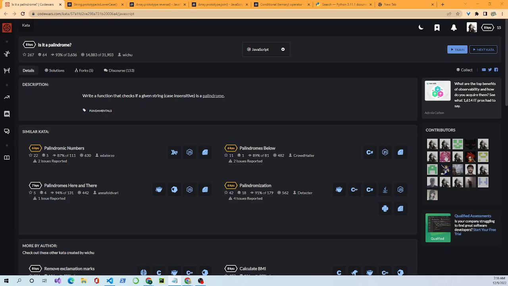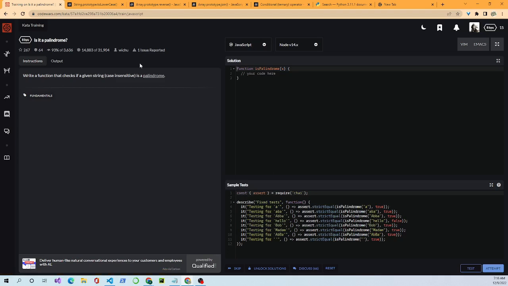So as you can see, we're in the Code Wars platform, and this is the problem we've selected. Is it a palindrome? Okay, we're under JavaScript as our language. We'll hit the train button, and it opens up the platform. First, we read the instructions: write a function that checks if a given string, case insensitive, is a palindrome.